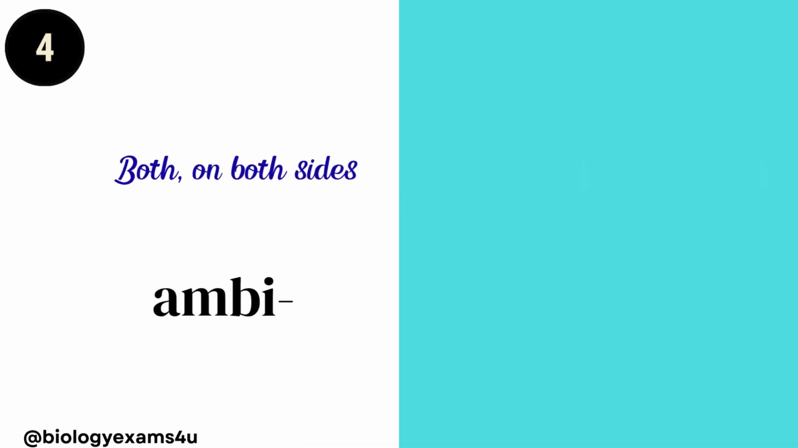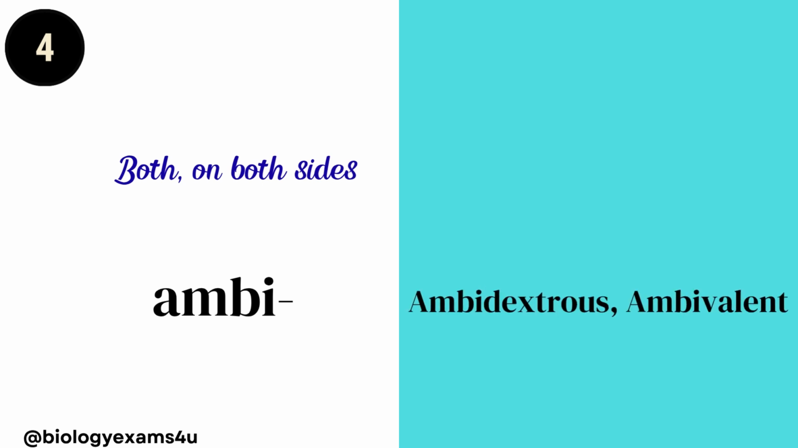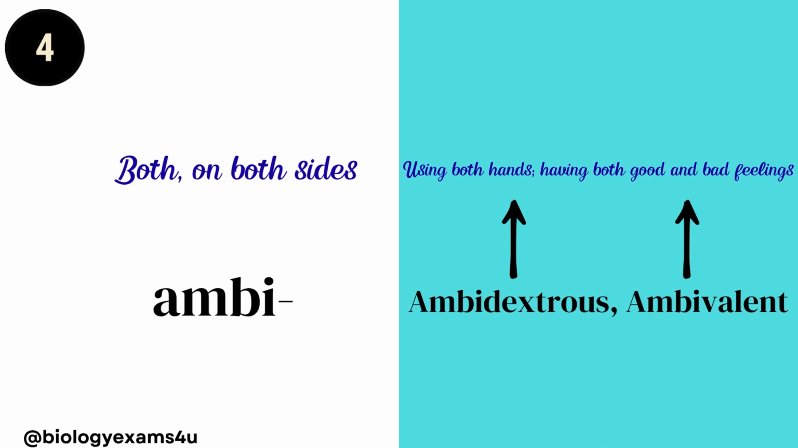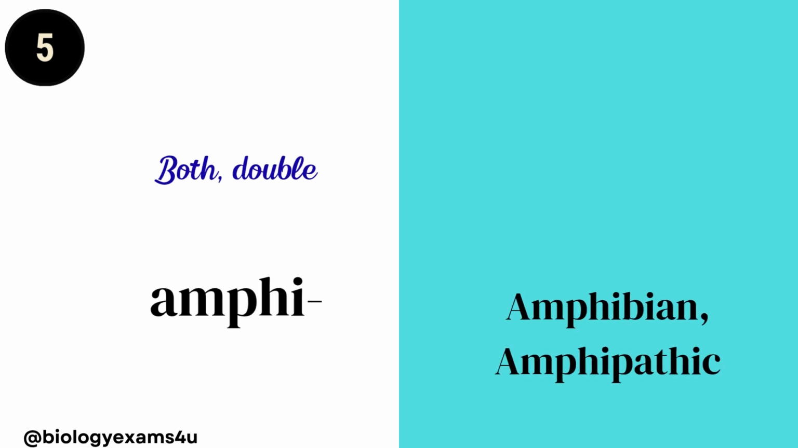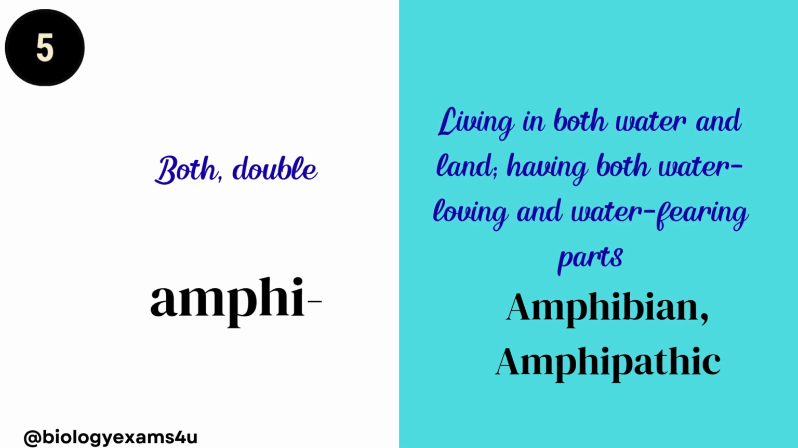Amphi. Amphi means both or on both sides. Ambidextrous, using both hands. Ambivalent, having both good and bad feelings. Amphi means both or double. Amphibian, as in amphipathic. Amphibian, living in both water and land. Amphipathic, having both water-loving and water-fearing parts. Hydrophobic and hydrophilic parts.